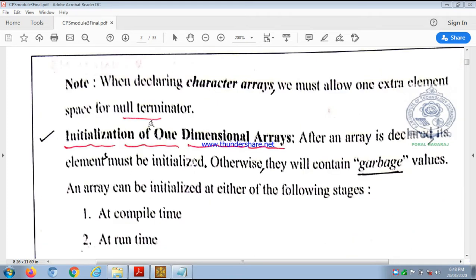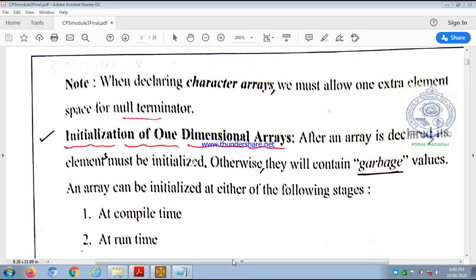An array is actually a derived data type. Array is a derived data type, meaning its elements are derived from basic data types, that is either int, float or character. So an array is also known as a derived data type. And we have to remember that when declaring character arrays, we must allow an extra space for the null character, the null terminator. We will come to know that when we discuss strings.